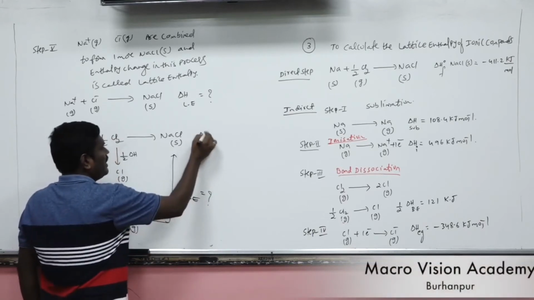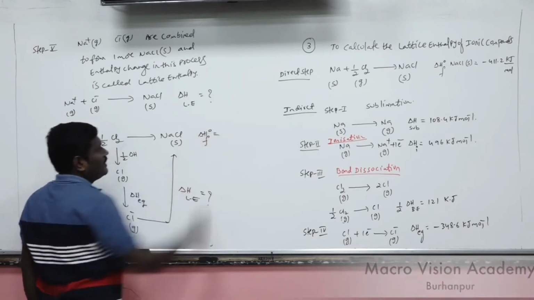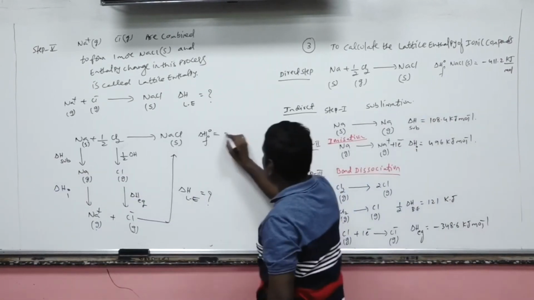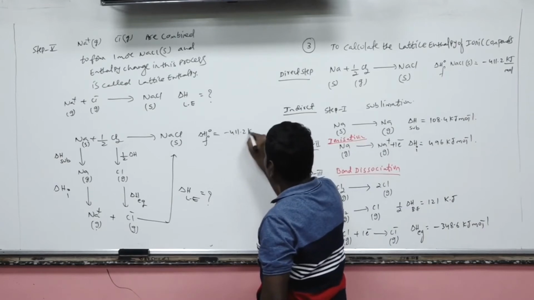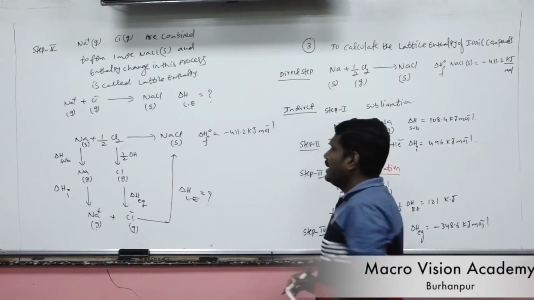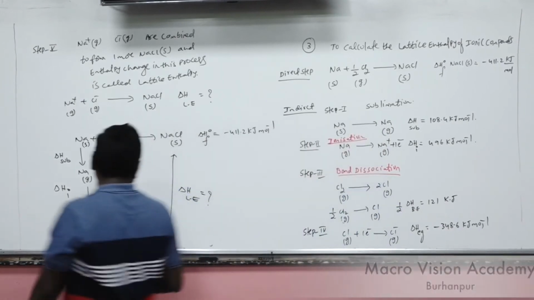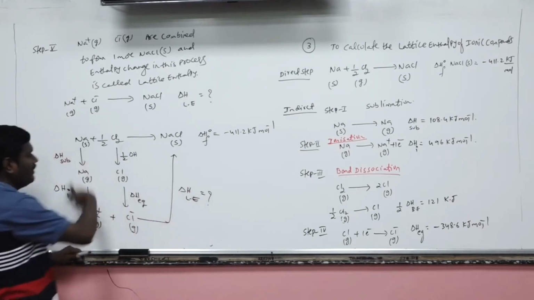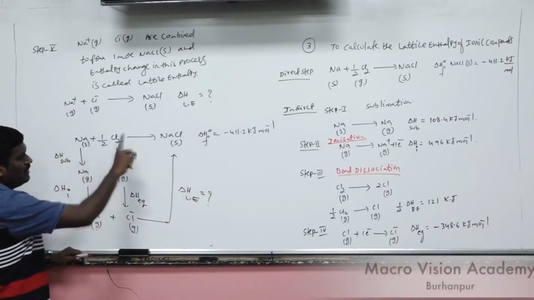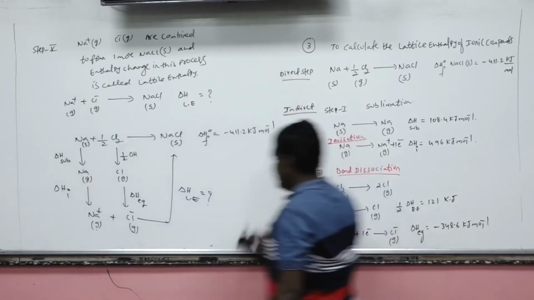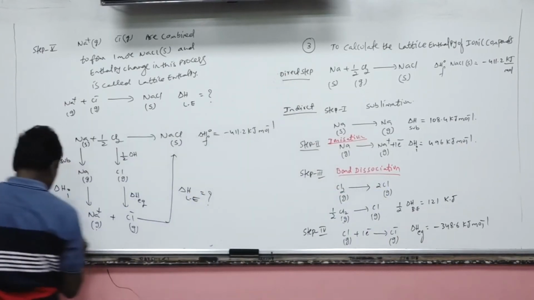Now this is the enthalpy of formation. The enthalpy of formation is given to you: minus 411.2 kilojoule per mole. Now in each step I know the change in enthalpy except in the fifth step. For all the remaining steps we know the enthalpy change. Now this is known as a Born-Haber cycle.